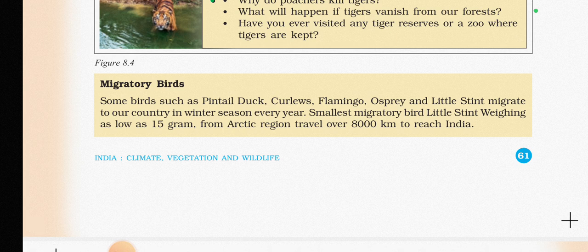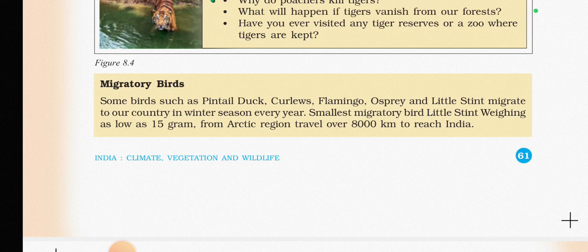Migratory birds: some birds such as pintail duck, curlews, flamingo, osprey, and little stint migrate to our country in the winter season every year. The smallest migratory bird, little stint, weighing as low as 15 grams, travels over 8,000 kilometers from the Arctic region to reach India.